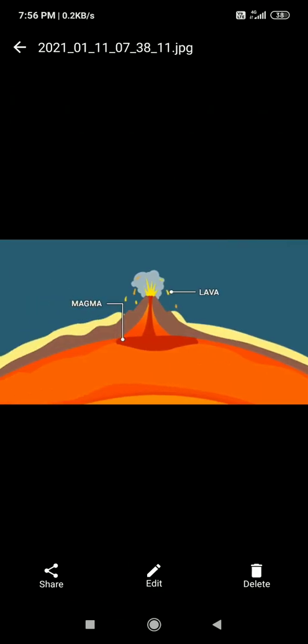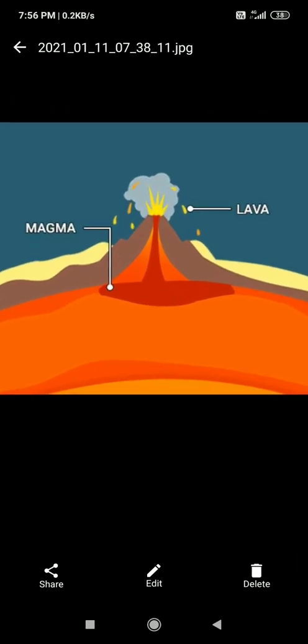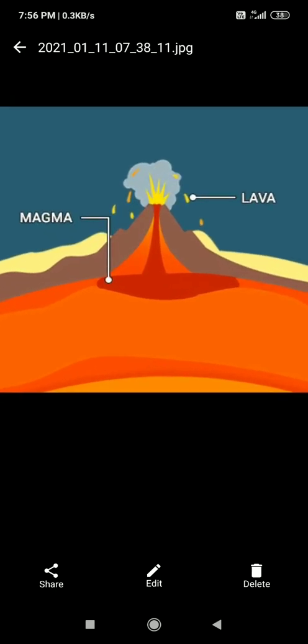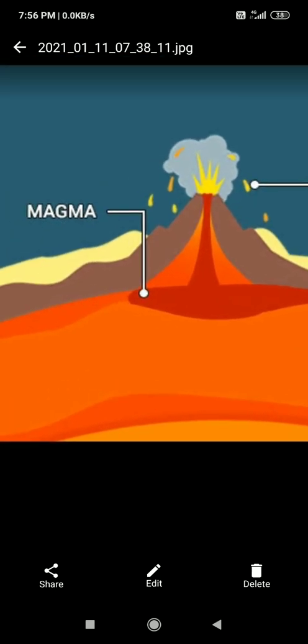Here you can see when the volcano is ready to erupt, the hot semi-solid, liquid-form magma will be there. Here you can see the magma. If the magma cools down, it forms one type of solid material, that is granite. Granite will be formed when the magma cools down.